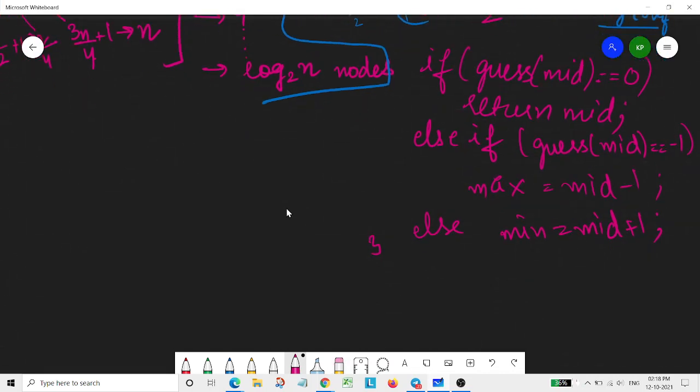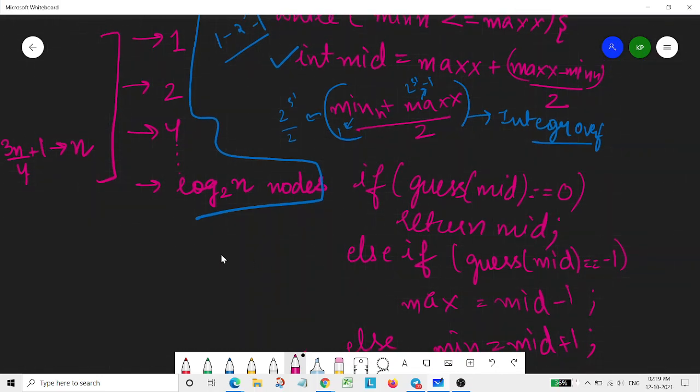And because we need to return an integer value, if all these conditions are not true, then at the end we simply need to return -1. So this is how we would do this binary search approach.